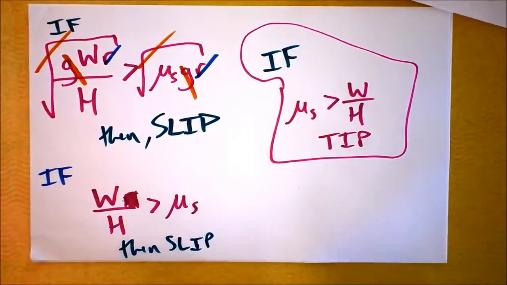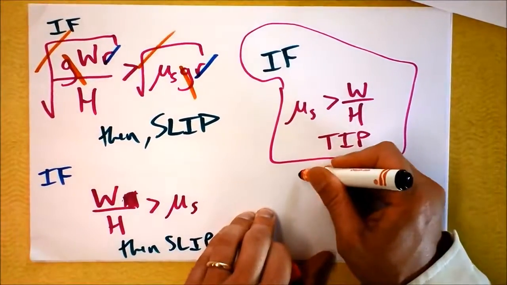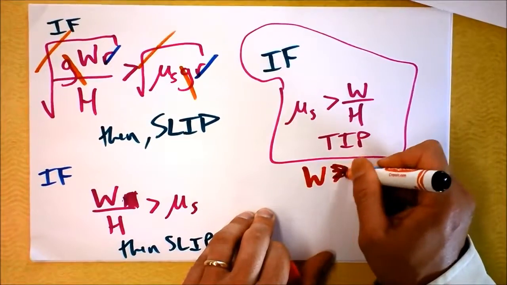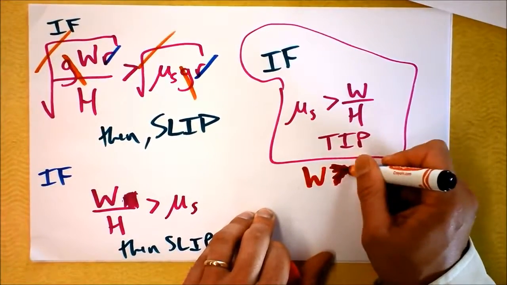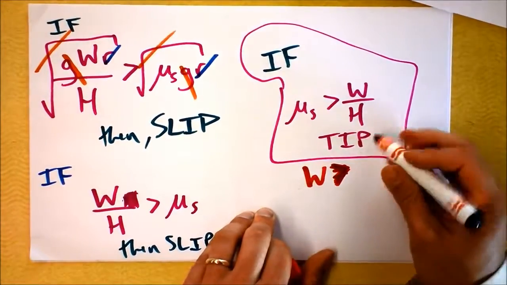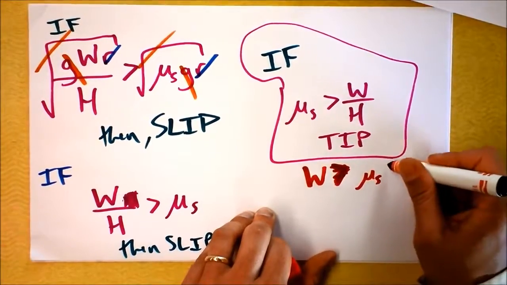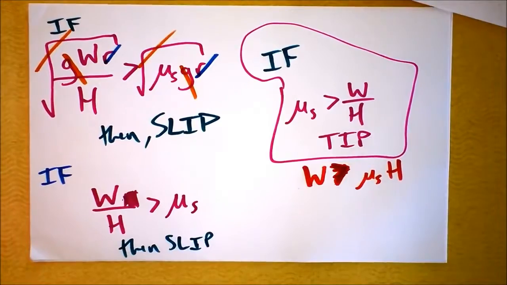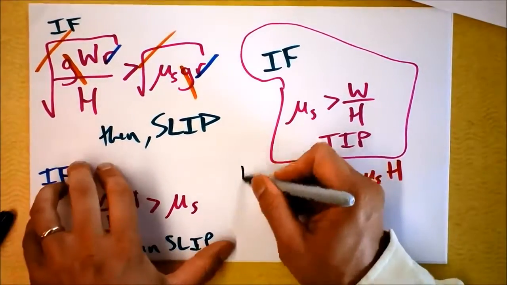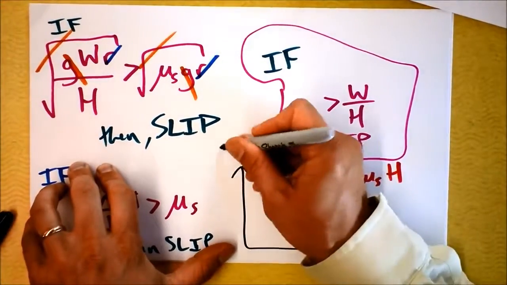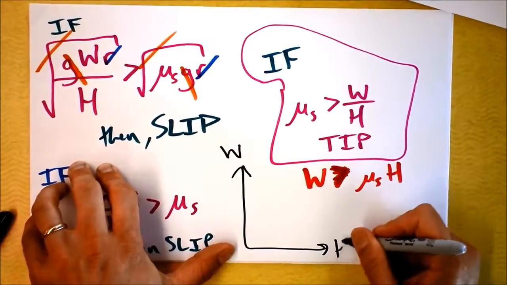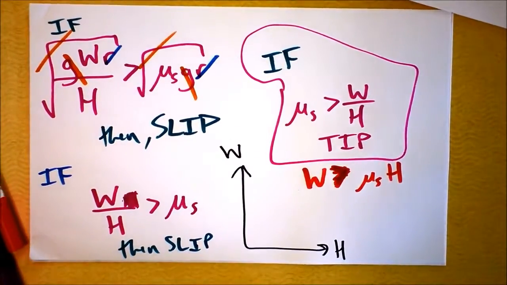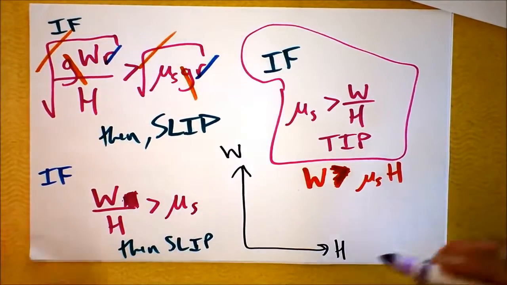I'm going to solve this equation for w. If w is greater than, not an equation, an inequality, if w is greater than mu sub s times h, then we have tipping. So now I'm going to make you a pretty graph. Watch this. Axes are the width of the thing and the height of the thing. This is a box that I've set on a turntable, and we are learning something today.